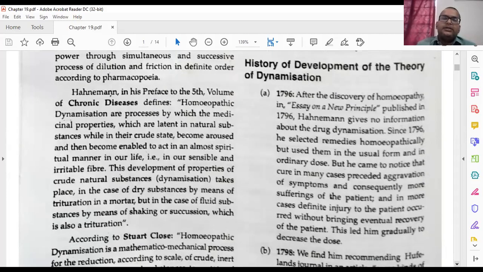So, the history of the development of the theory of dynamization. We will go to the history part, how it started and how Dr. Hahnemann came to the process of dynamization, up to the 50 millesimal potency, 1 to 50,000.